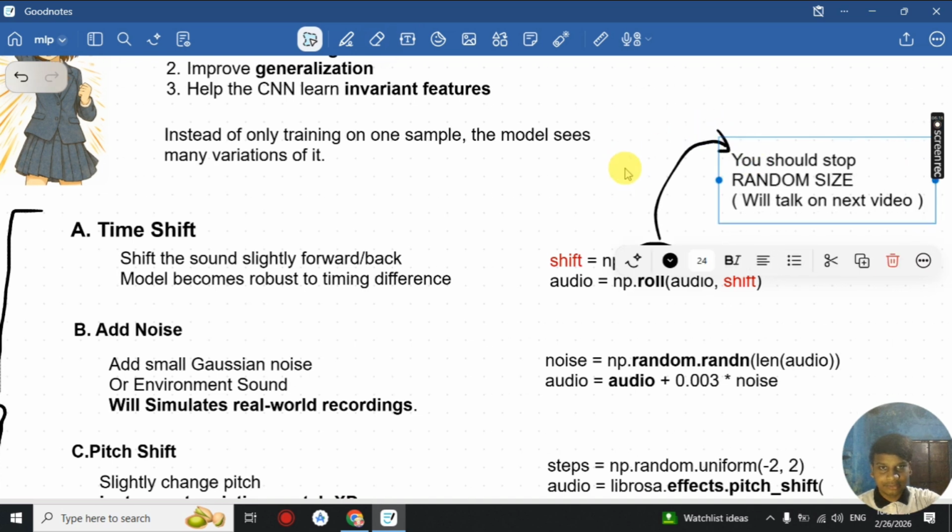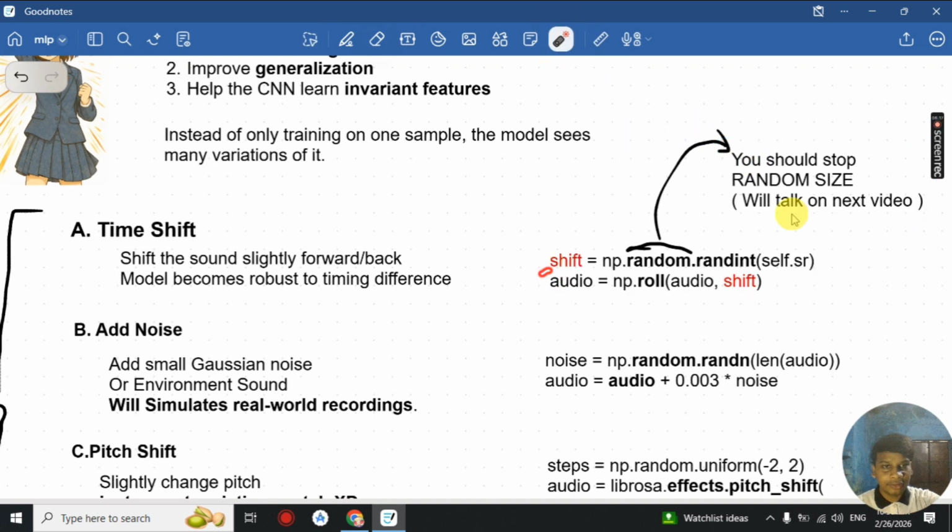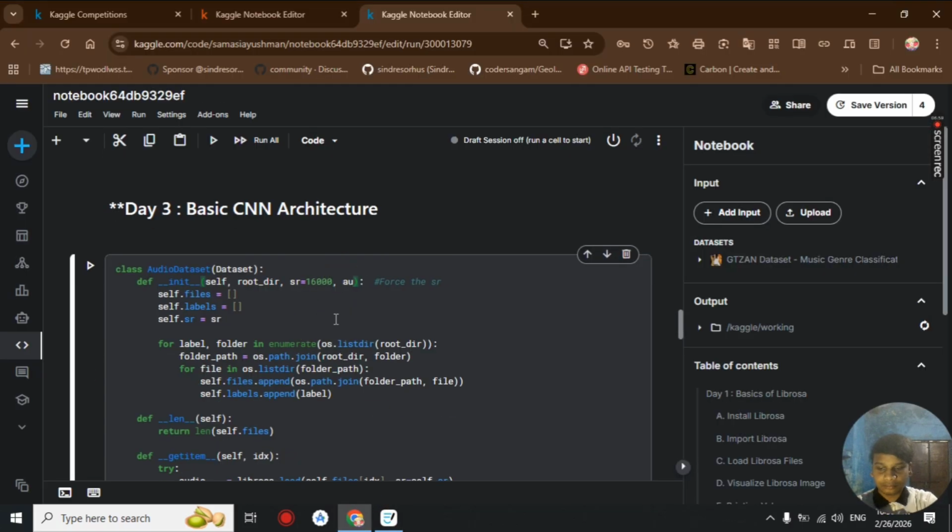Since we are using random here, we should also set the random seed, which I will be talking about in my next video. For now we use our shift to get a random int, and that random int will be used with np.roll, which takes our sample rate, and here we will be shifting our audio forward and backward. Okay, so this is our architecture.